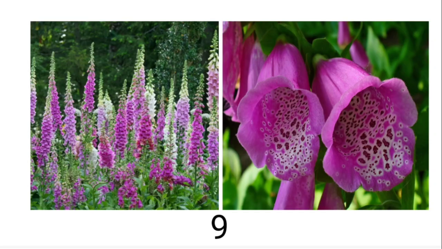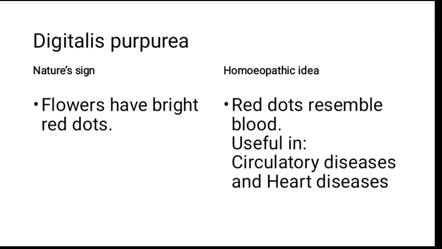And what is the part used for Digitalis purpurea? Fresh leaves we are using, but here by nature sign we see that blood dots are there. And the homeopathic idea we are getting is that red dots resemble blood. So it is useful in circulatory diseases and heart diseases.